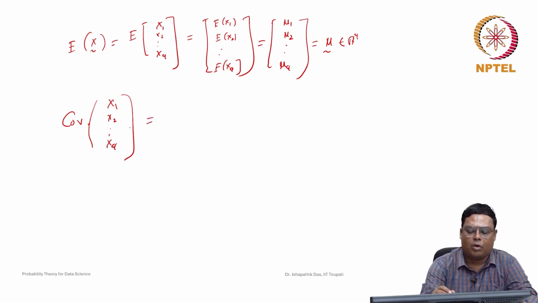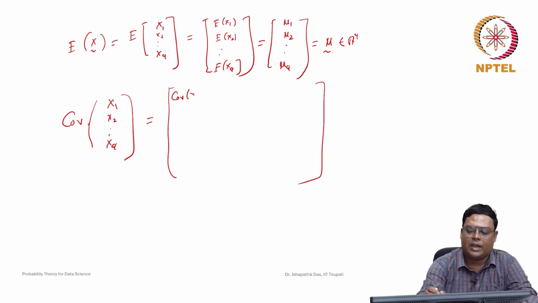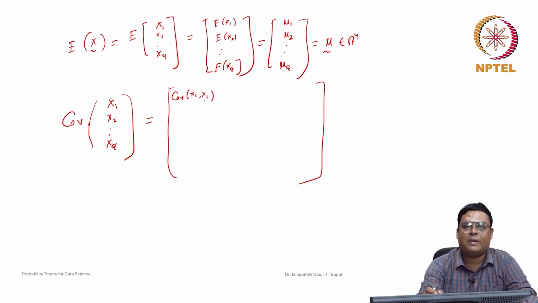So if we consider two at a time, nC2, it will be a matrix like this. First, it is the covariance between x1 with x1, which is nothing but the variance of x1. Then the covariance between x1 and x2, and so on up to the covariance between x1 and xq.